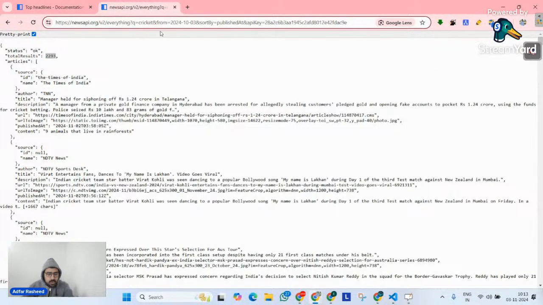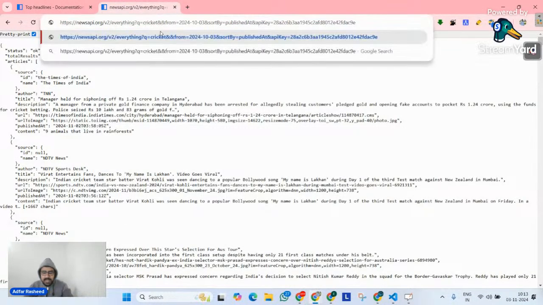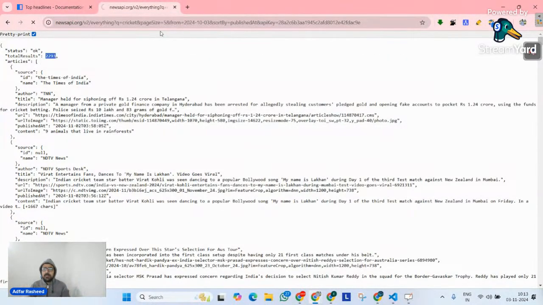But I can simply say page size, because the documentation said there is an argument you can use inside this API called page size, and you can tell it per page I want 5 articles, not more than that.